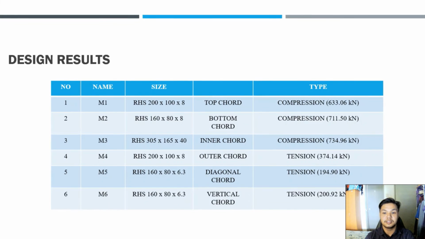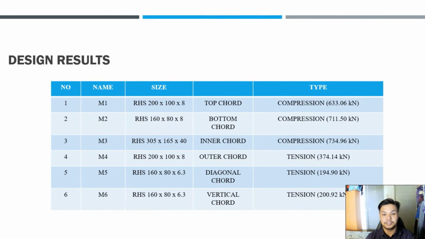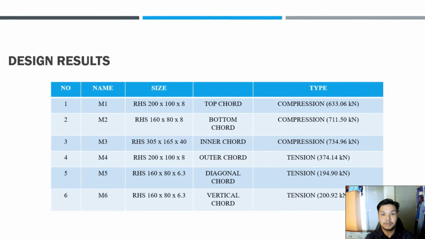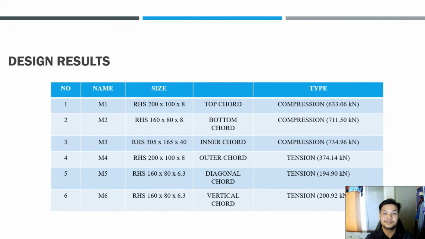And for M4, we will use rectangular section 200 x 100 x 8 with a tension load of 374.14 kN. M5 and M6 members will be proposed with the same size, which is rectangular section 160 x 80 x 6.3 for diagonal and vertical chord, and each of them has the tension load of 195.90 kN and 200.92 kN. This design result will be compared and verified by using our manual calculation. The manual calculation can be seen in our report. That's all from me. Thank you.